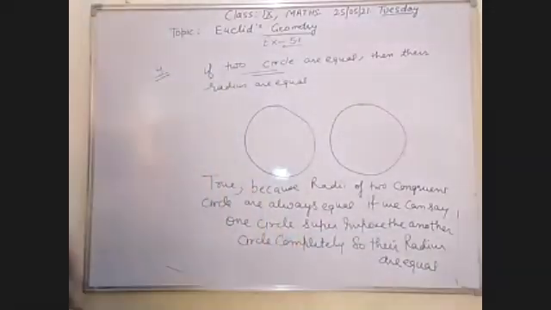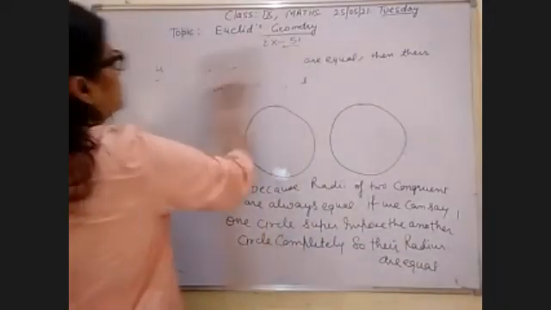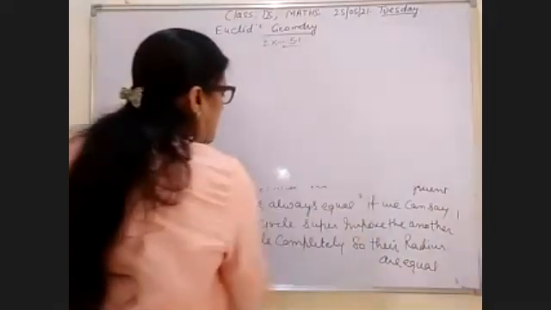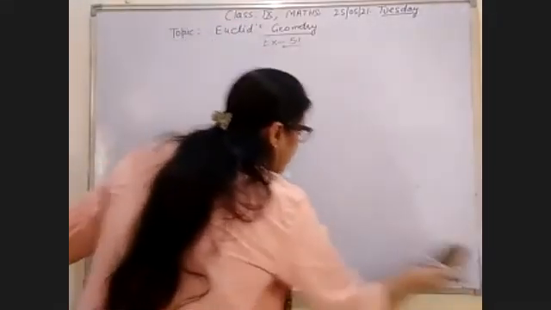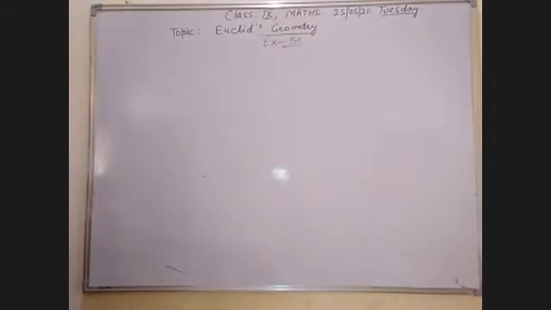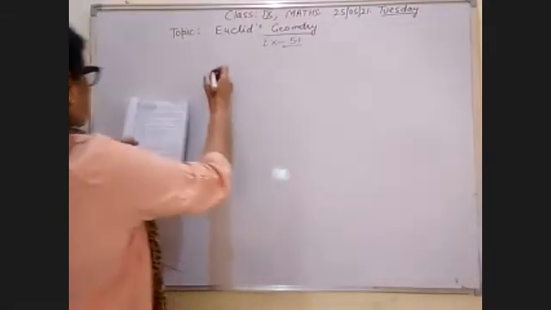And the next part is: given that AB is equal to PQ and PQ is equal to XY, how can you say that AB is also equal to XY? The last part is in the figure.